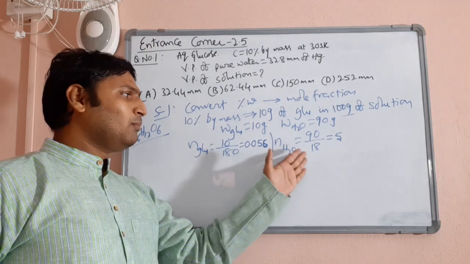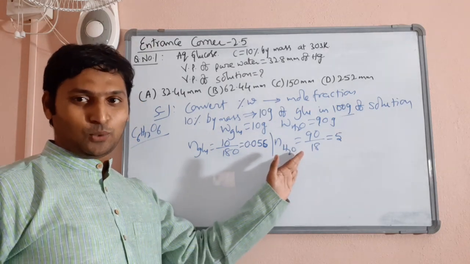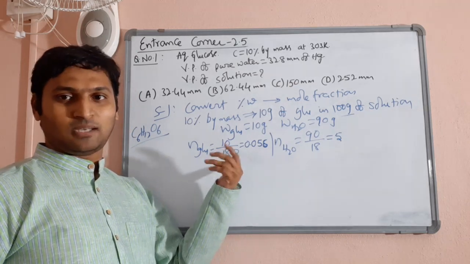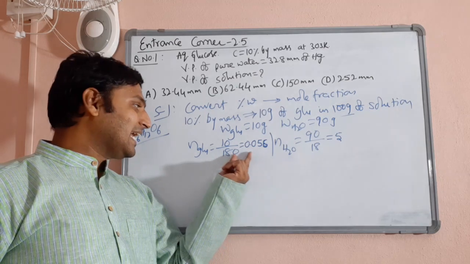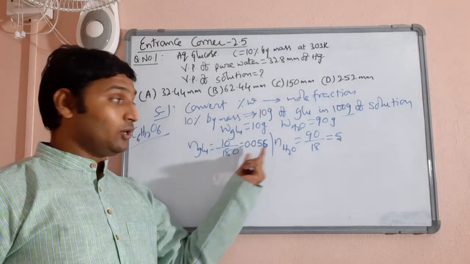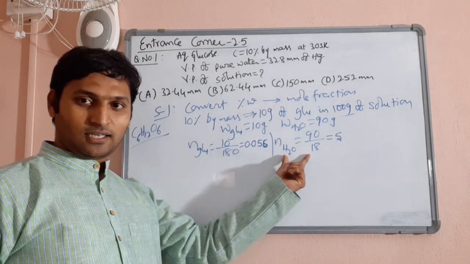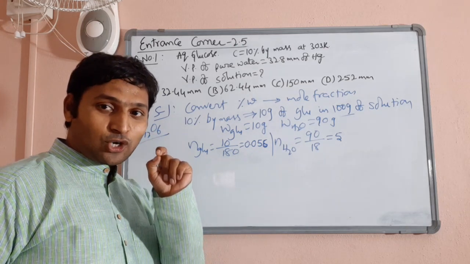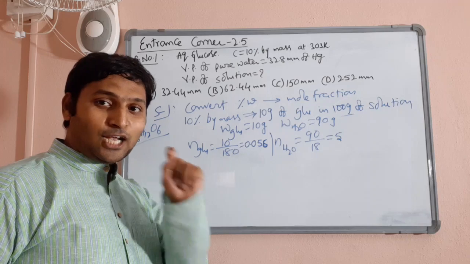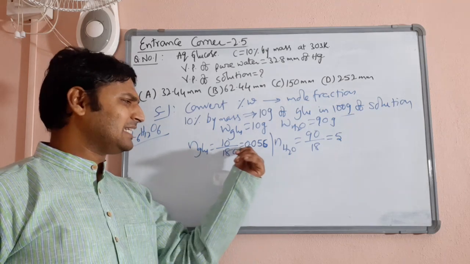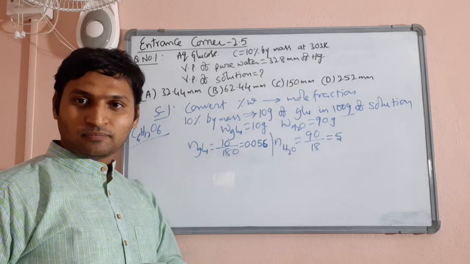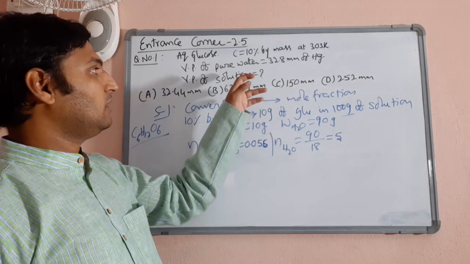It will be close to 0.99. So, negligible mole fraction of solute and very large mole fraction of solvent indicates that the vapor pressure of the solution should be very close to that of the pure solvent itself, because he has added a nominal quantity of solute in a given quantity of solvent.